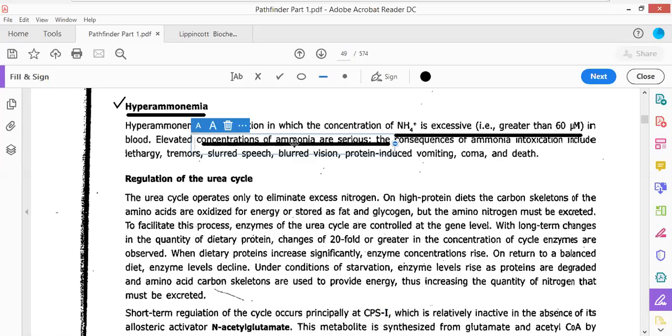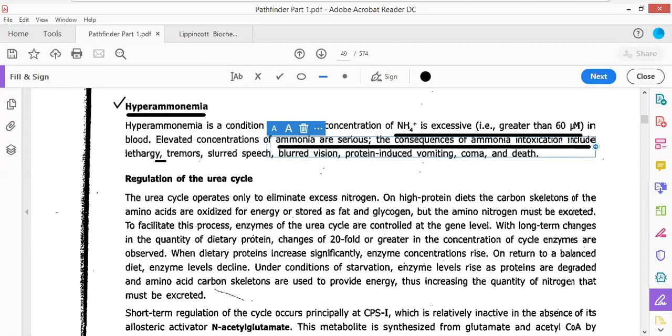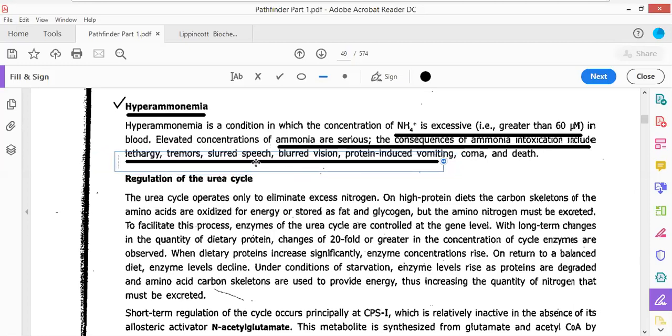This could lead to serious consequences, including toxicity of the ammonia, leading to lethargy, tremors, slurred speech, blurred vision, vomiting, coma, and ultimately the death of an individual. Such hyperammonia can take place if there is an enzymatic deficiency or if the liver is damaged.